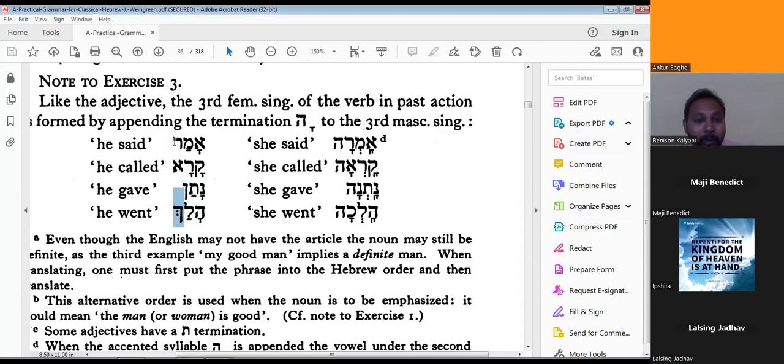Now, though this is the past tense, this is the masculine form. Sorry. Now we are going to see the feminine form of Amar. So how will you read the feminine form of Amar? Read this one.